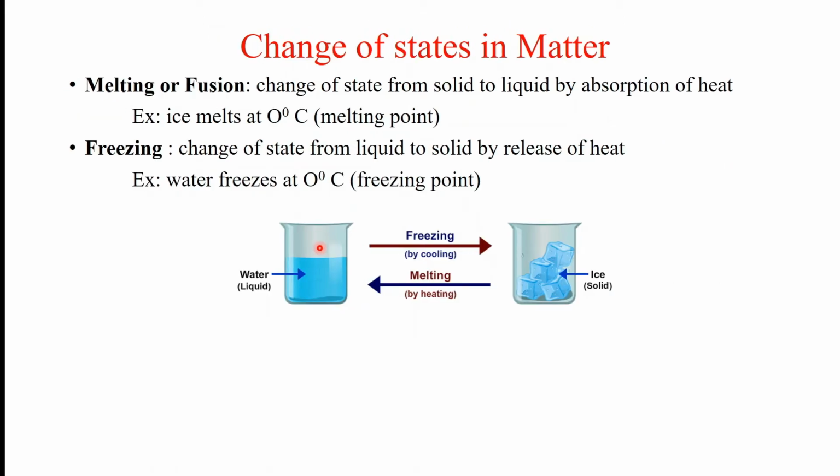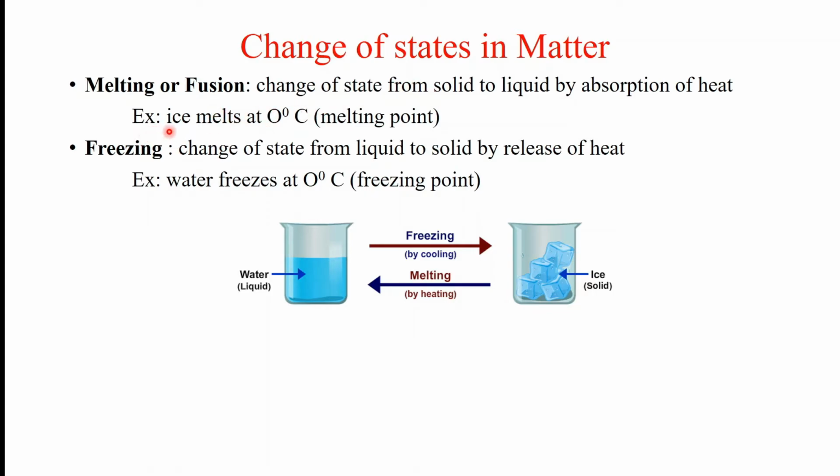Finally, the change of states of matter, which we are going to study with diagrams. First one is melting or fusion. What is melting? When the solid state changes to liquid by absorbing heat energy, we call it the melting process. The point at which the solid melts to a liquid is called the melting point.